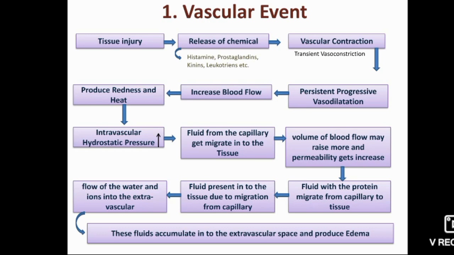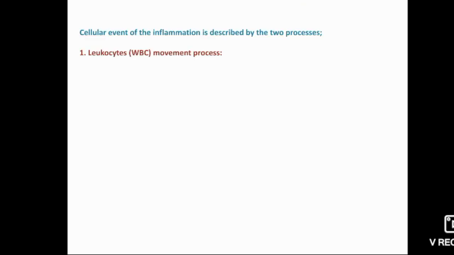Next, cellular event. The cellular event of inflammation is described by two processes. The first process is the leukocyte movement process.